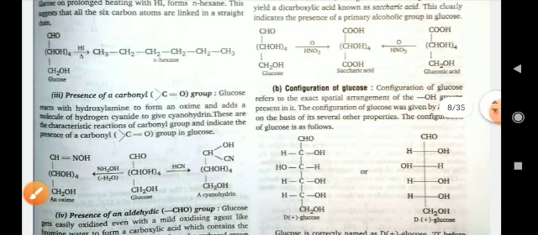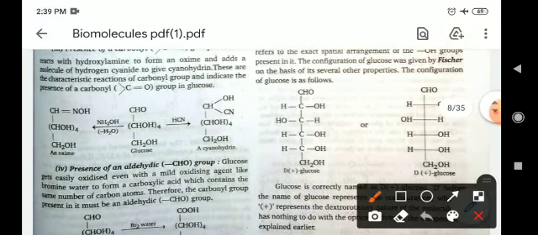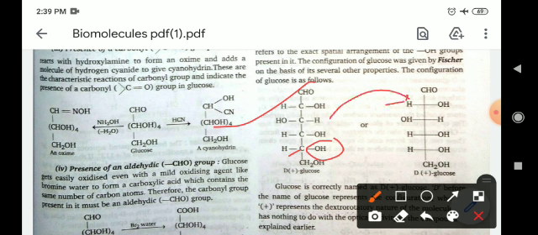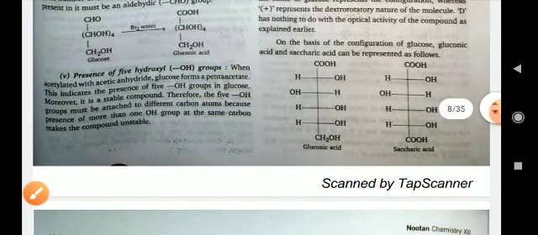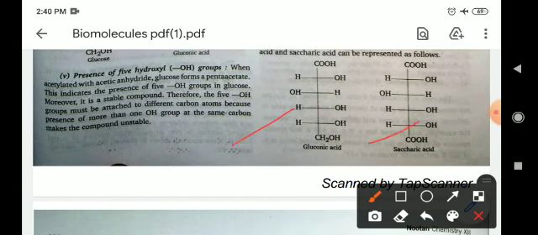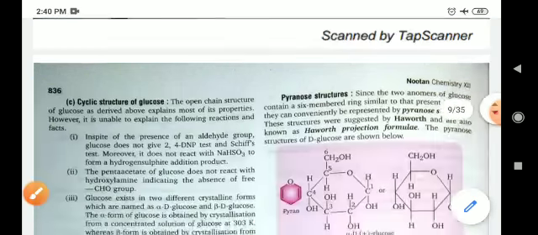Now the configuration of glucose. As we know, the open chain structure of glucose is this. This is known as D-glucose because at the second carbon the OH is present on the right hand side. It is the other representation of this, in which the carbon atoms are visible, and this structure can also be called a bond line structure. There are other examples, gluconic acid and saccharic acid, represented in the bond line structure.